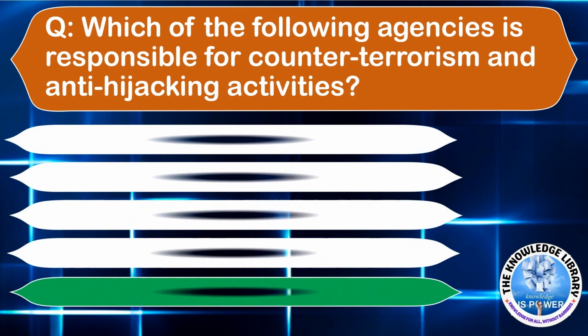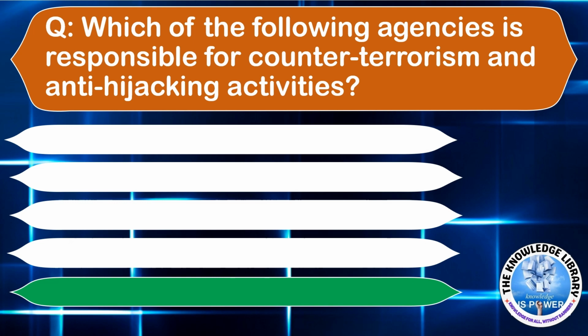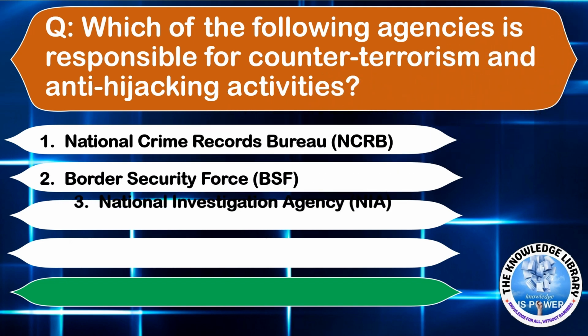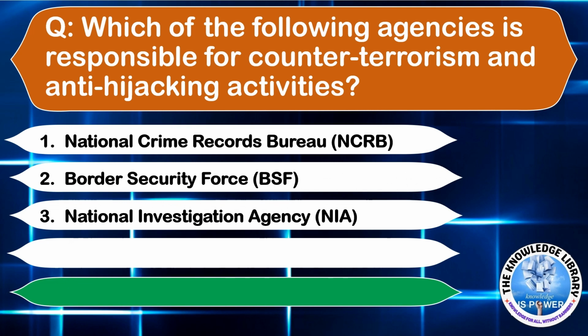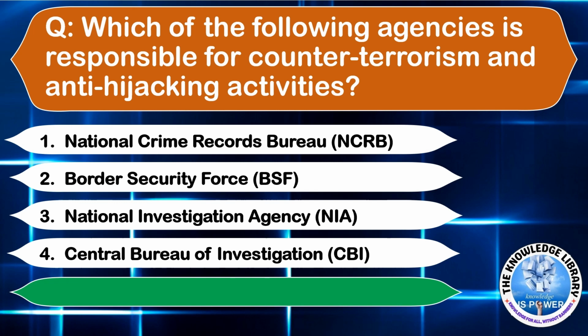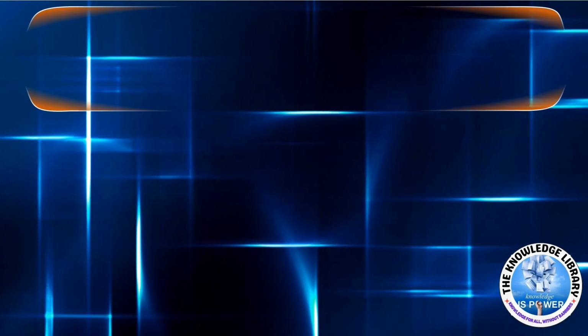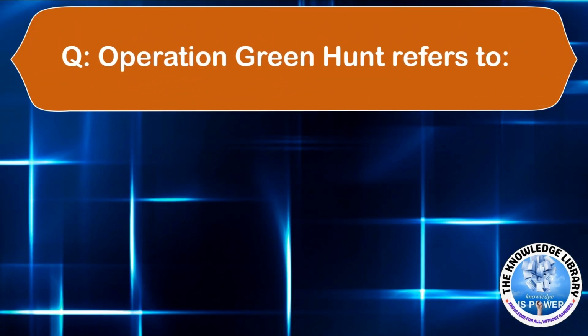The next question is, which of the following agencies is responsible for counter-terrorism and anti-hijacking activities? Option A, National Crime Records Bureau. Option B, Border Security Force. Option C, National Investigation Agency. Option D, Central Bureau of Investigation. The correct answer is Option C, National Investigation Agency.